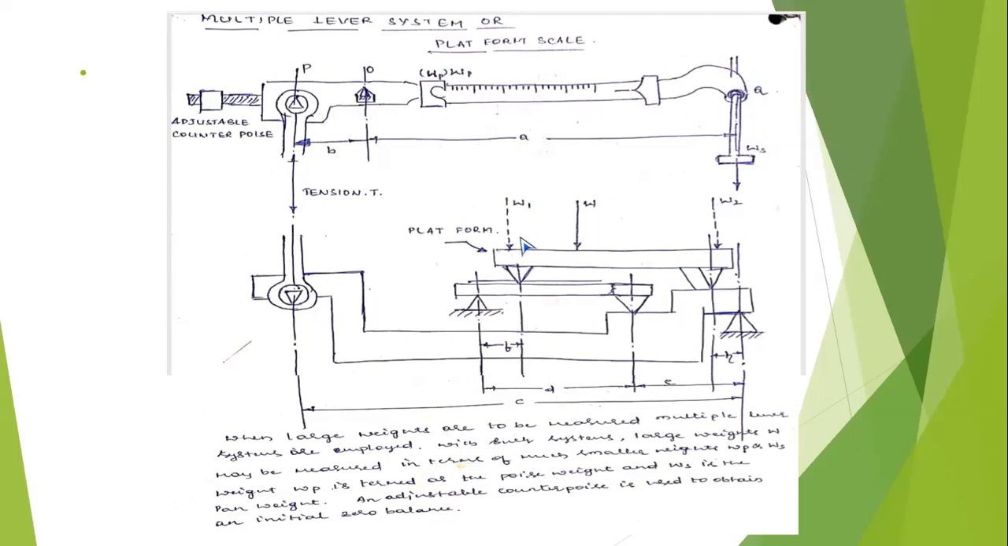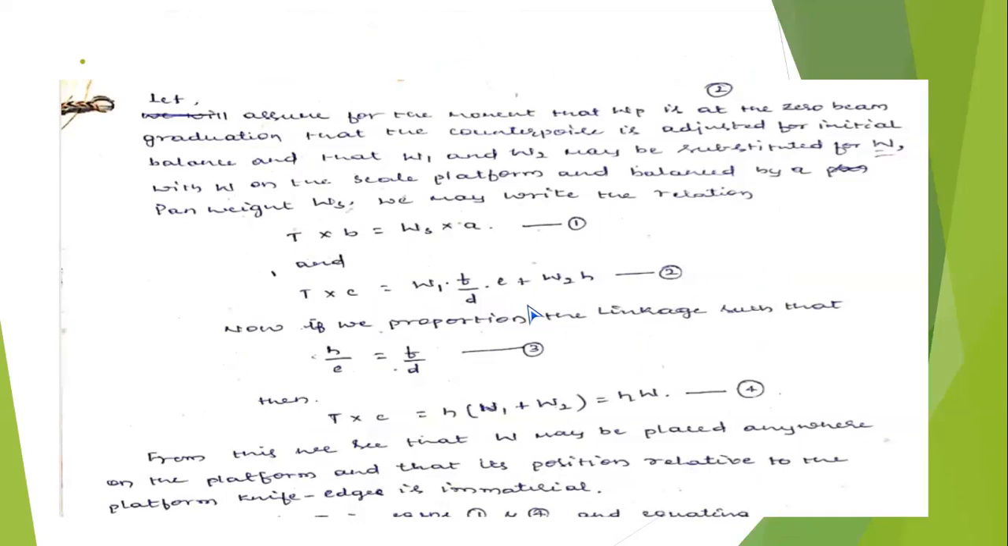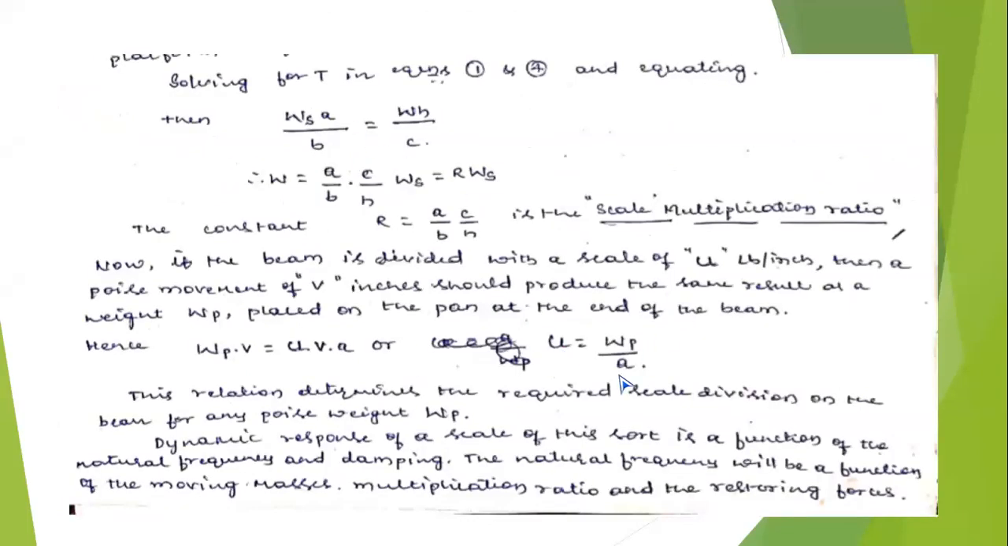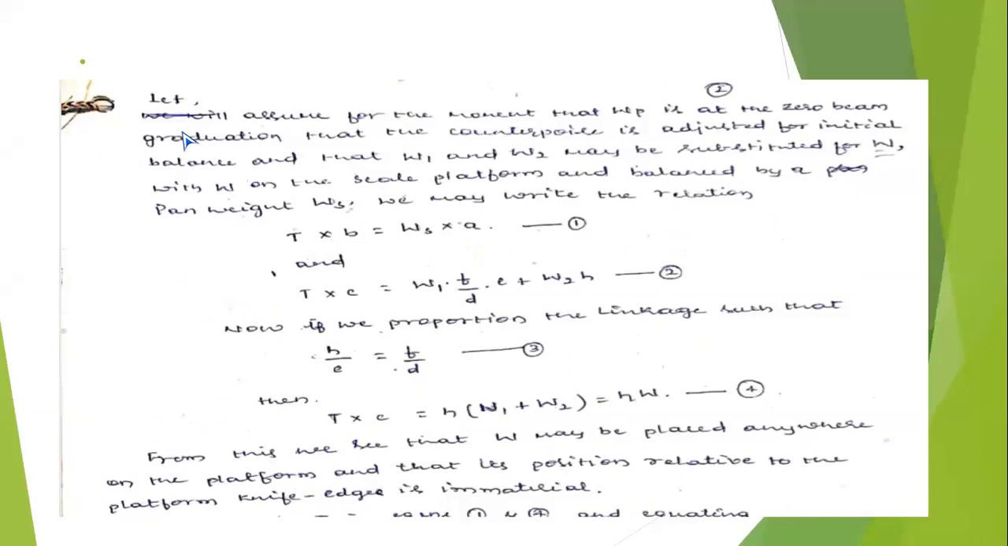Last class we discussed this. From this you have a small derivation, force into perpendicular distance. That's T into P, equal to Ws into A. Finally, you can derive an equation for W equal to A by B, C by H, Ws. That is R into Ws. R is the scale multiplication ratio. Up to this you can write in the examination. That is enough. All of you remember force into perpendicular distance. Observe here the tension T into distance B, which is equal to Ws into A.